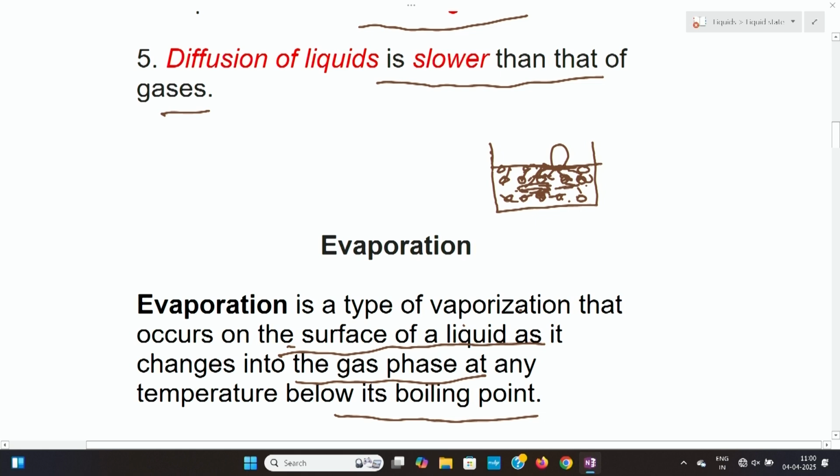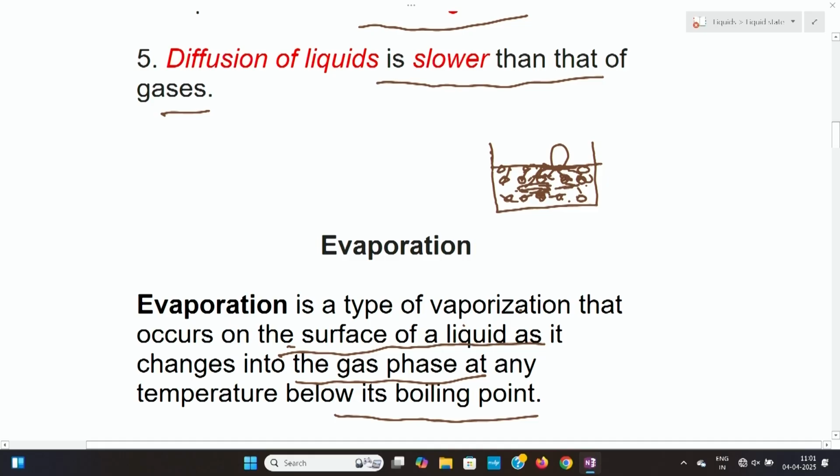They will try to change their state from liquid to gaseous. When the molecules from the liquid state change to gaseous state, vaporization occurs. That is nothing but evaporation.